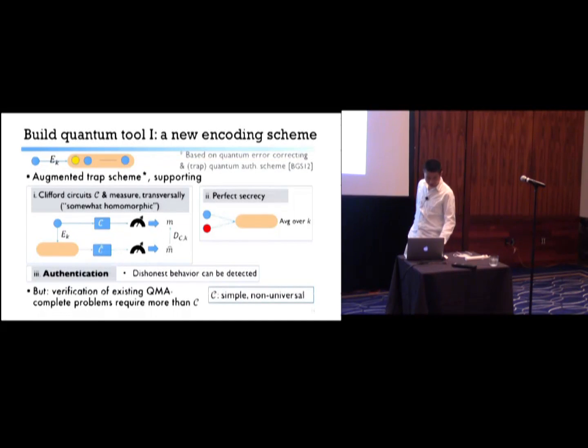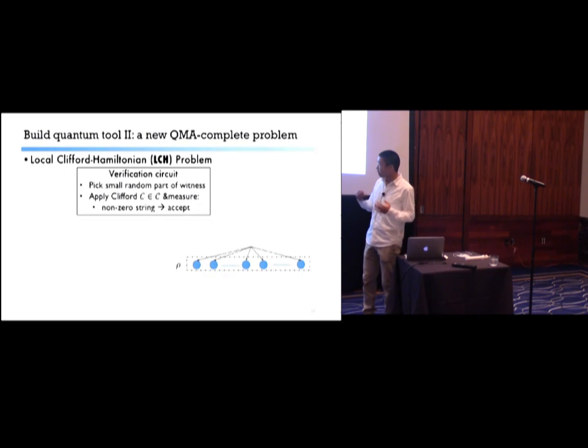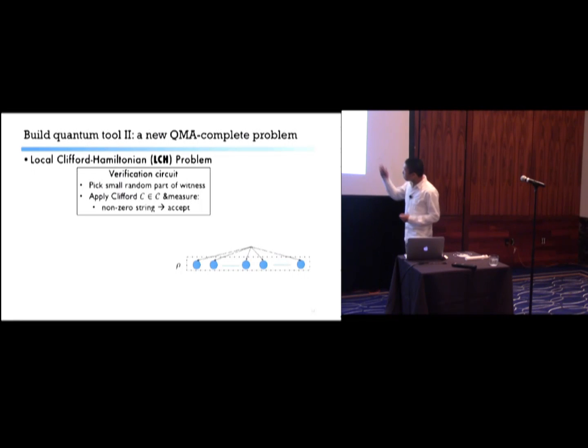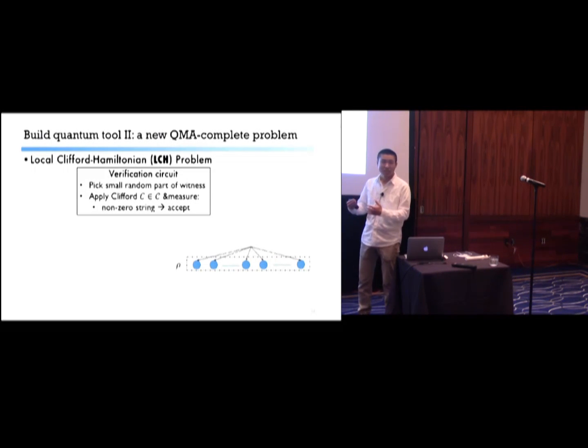This brings us to our next tool, where we propose and prove a new QMA complete problem, which we call the local Clifford Hamiltonian problem, or LCH for short. What's nice about this problem is that the verification can be implemented just using circuits from this family, the Clifford circuit family. Basically, you just need to pick randomly a small constant number of qubits in your witness, apply some Clifford circuit and measure, and that's it.